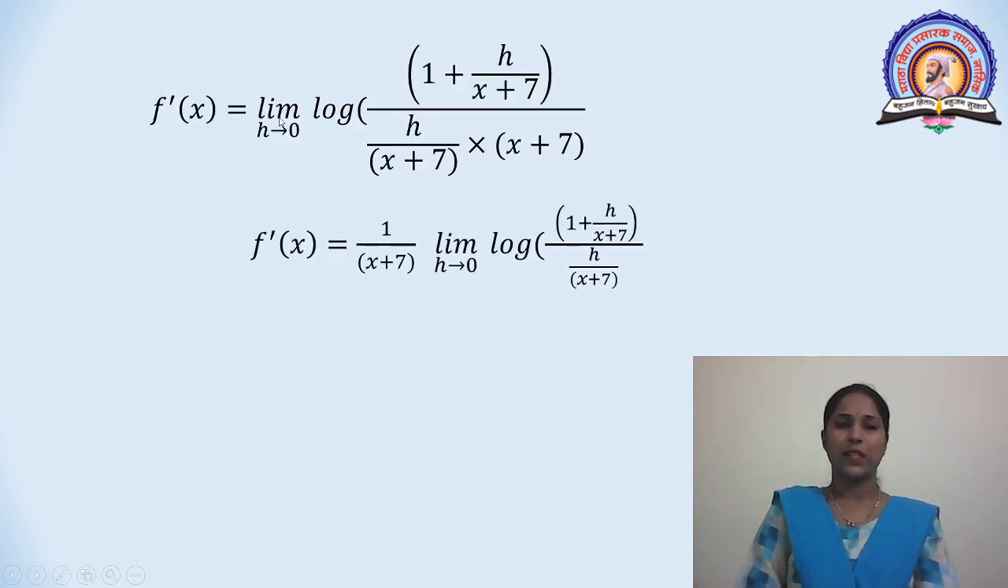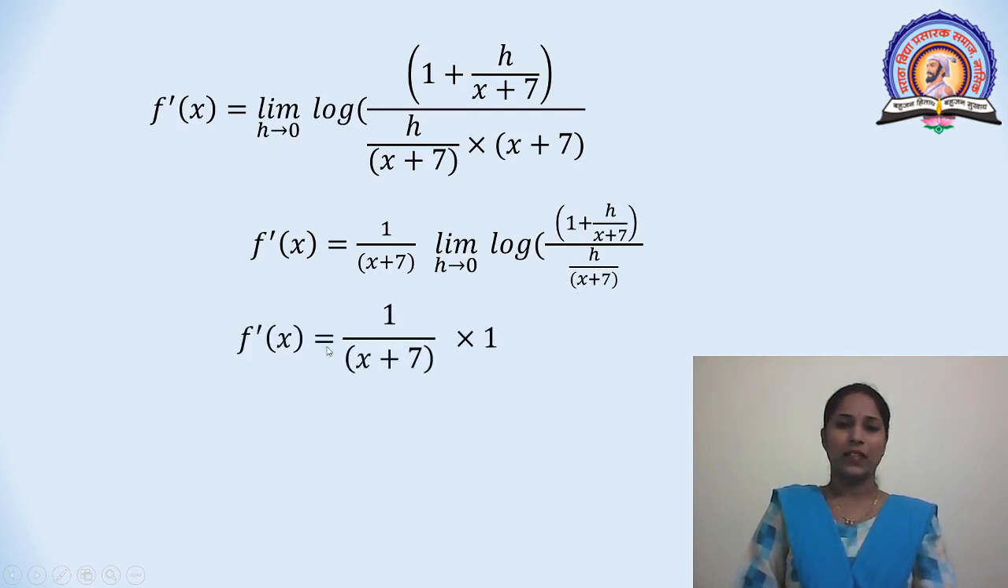Here f dash x is equal to limit h tends to 0, log of 1 plus h divided by x plus 7, total divided by h, which is h divided by x plus 7 into x plus 7. Here, rearranging this term, divide and multiply by x plus 7 in the denominator. We get f dash x is equal to 1 upon x plus 7, limit h tends to 0, log of 1 plus h divided by x plus 7, divided by h divided by x plus 7.